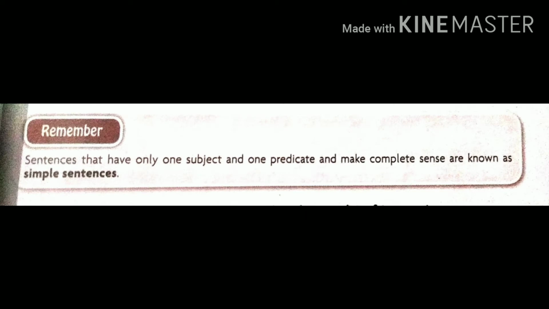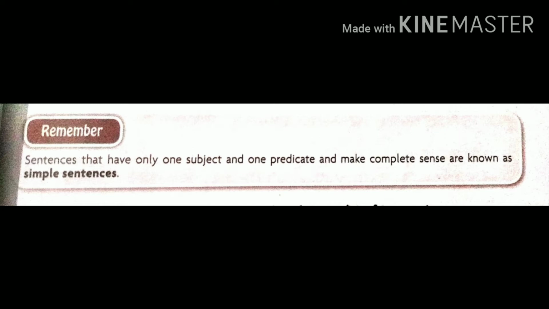Before starting to understand the compound sentence, we have to review the simple sentence. After understanding the simple sentence again, we will start the compound sentence. A simple sentence has only one subject and only one predicate, and if it makes complete sense, then it is known as a simple sentence.